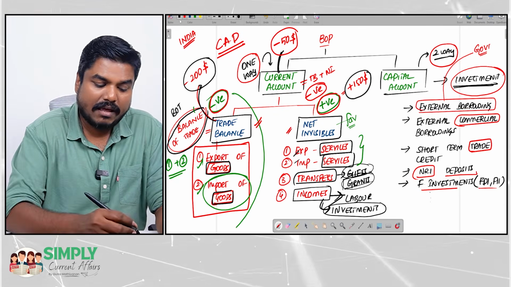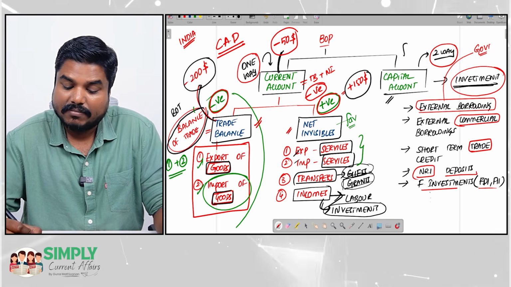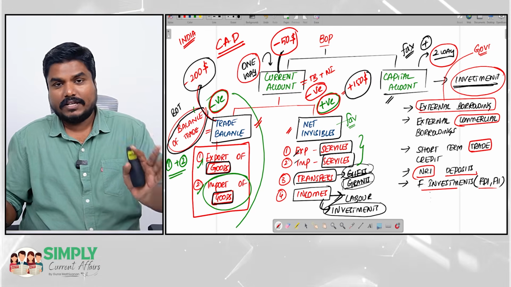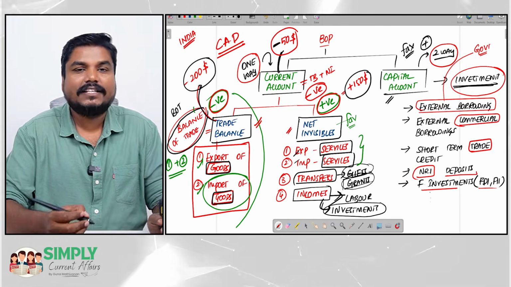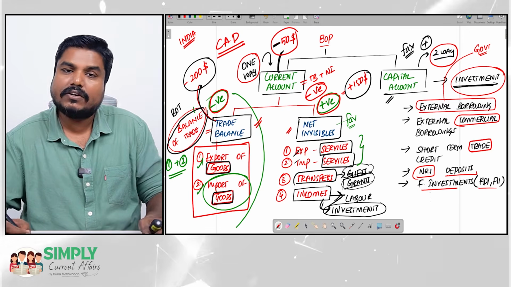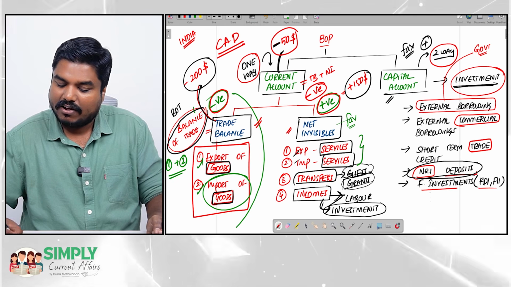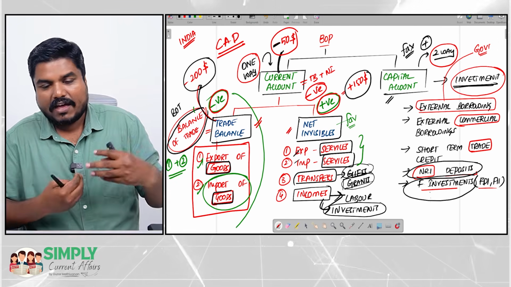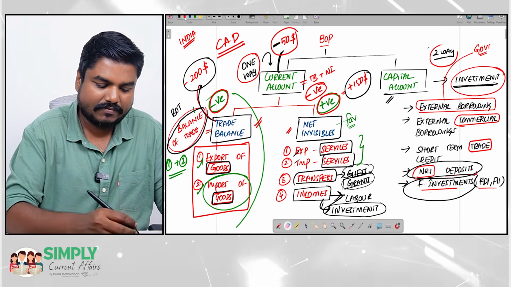But when we come to the capital account, it is favorable. So, current account in the Indian context is unfavorable. Capital account is much favorable. We are getting a lot of NRI deposits. We are getting a lot of foreign investments. Okay, so we will be having surplus capital account. So, capital account is surplus.